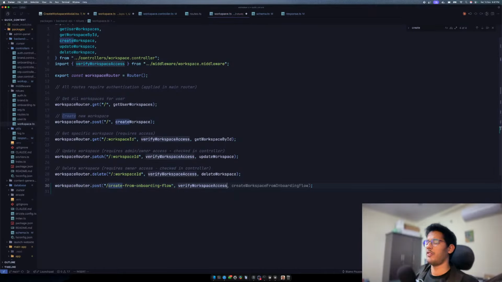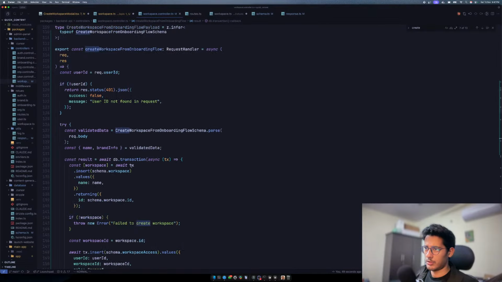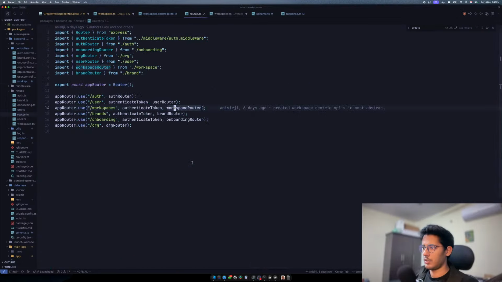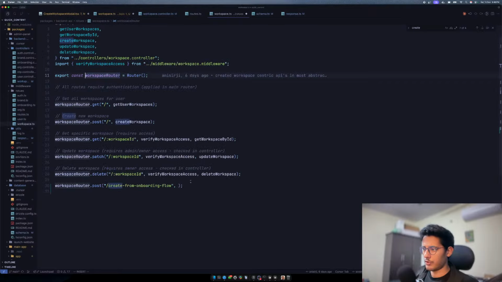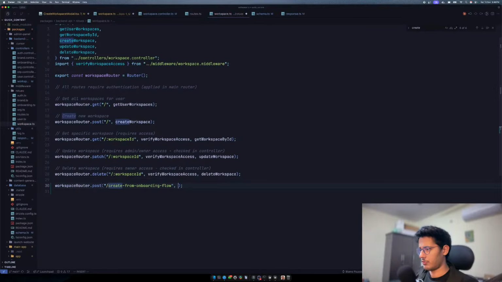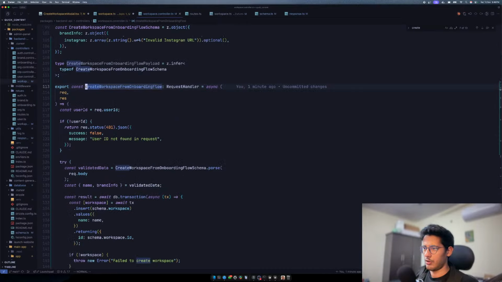Wait, why would you verify workspace access? Because you haven't even created workspace access. So yeah, that doesn't make sense. So what we'll do is we'll just see what is the name of this. The name of this is create workspace from onboarding flow. So we'll just say create workspace from onboarding flow. But wait, we'll need one thing which I didn't think of, is we'll need an org id, because